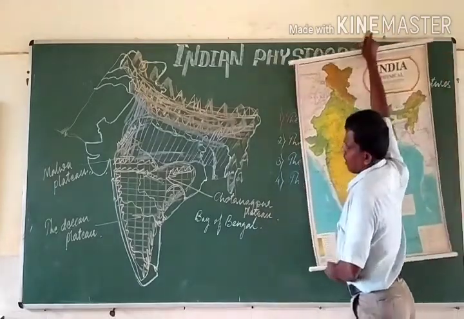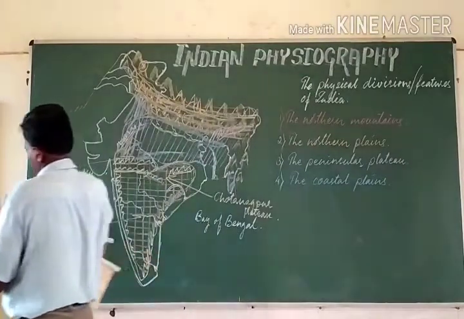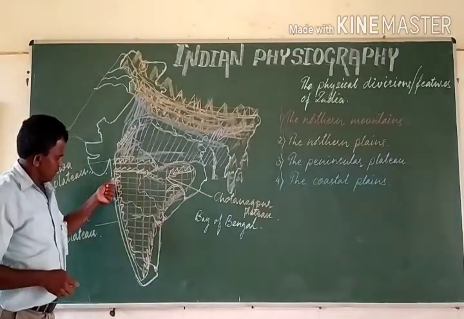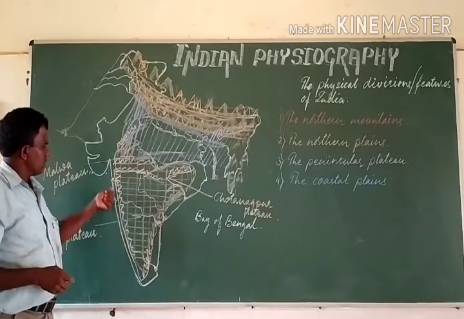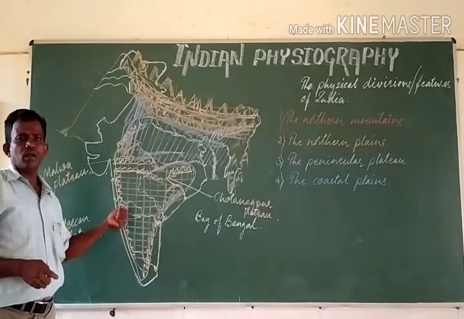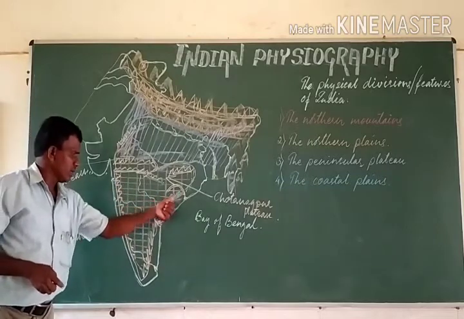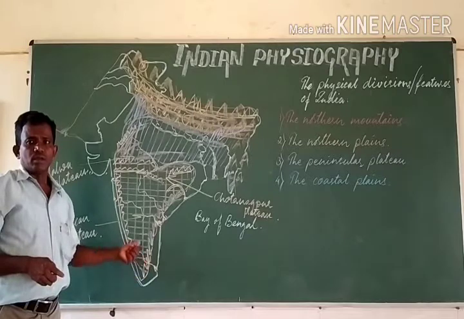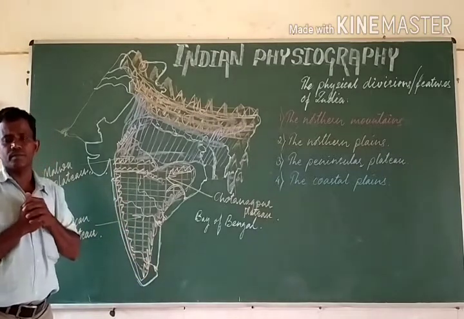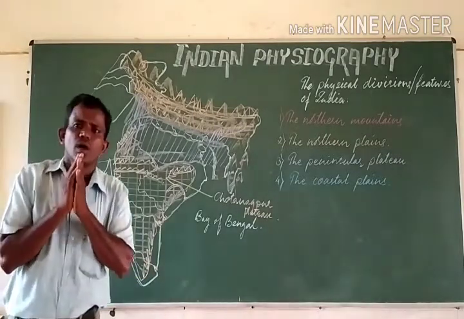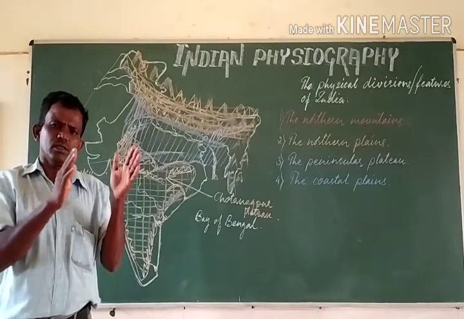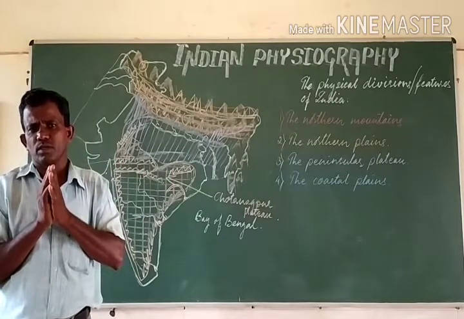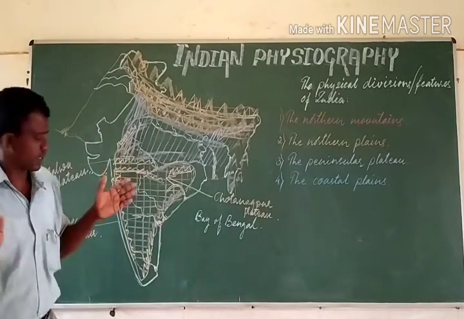Regarding the Western Ghats, they are continuous. They are tall compared to the Eastern Ghats. In the Western Ghats, we have very dense, evergreen forests.